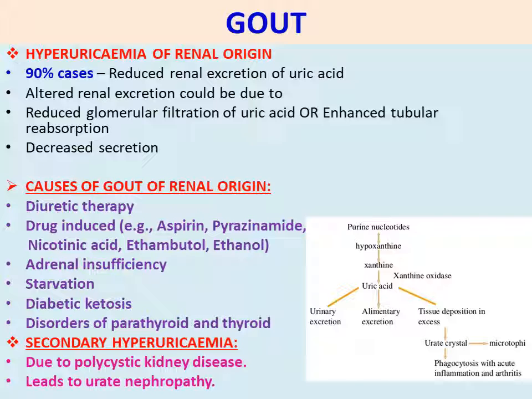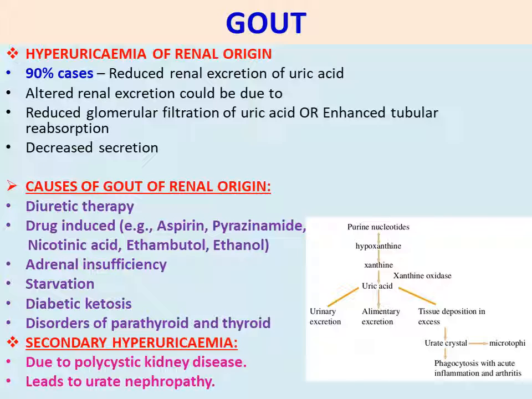Causes of gout of renal origin. So due to kidney problems, gout occurs. What are the causes? Diuretic therapy and drug-induced causes. Drug names are aspirin, pyrazinamide, nicotinic acid, ethambutol, and ethanol. So these drugs may cause gout by damaging the kidney.